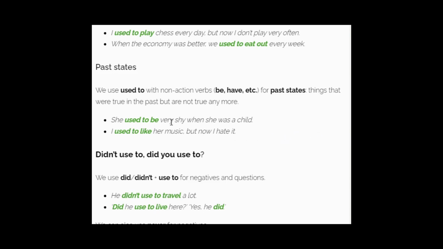And we also call these verbs stative verbs, the emotions that we get from our mind.